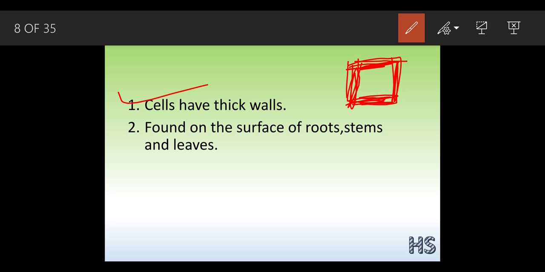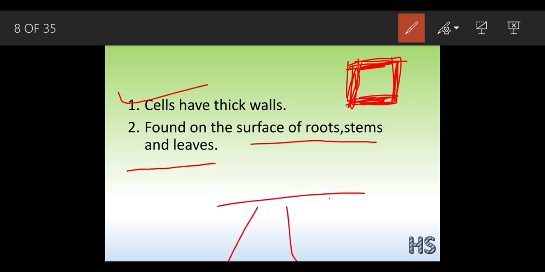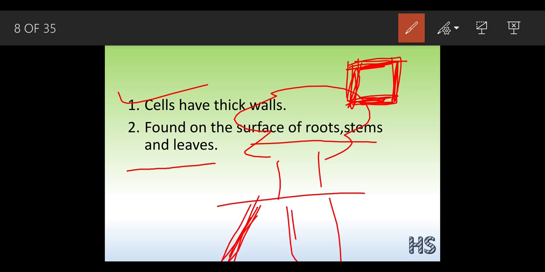They are found on the surface of the root, stems and leaf. Found on the surface means where? Suppose this is the root system, this is the stem and these are the leaves. So they are found somewhere here, on the surface, meaning the outermost covering, because their main function is protection.